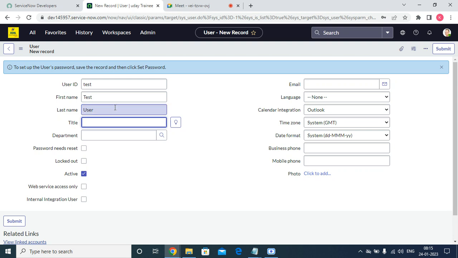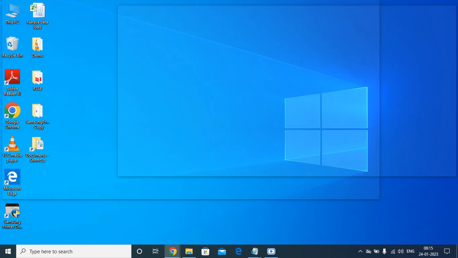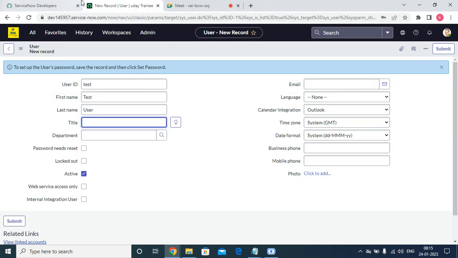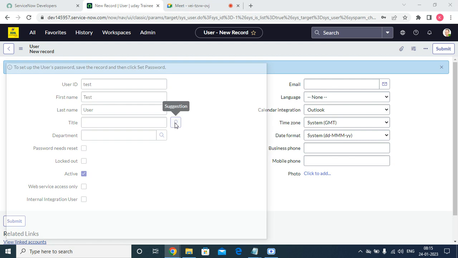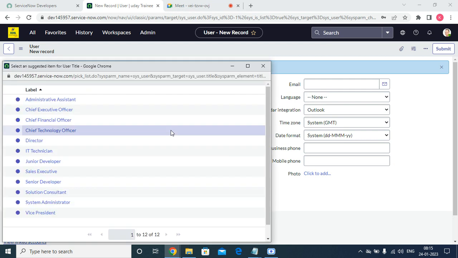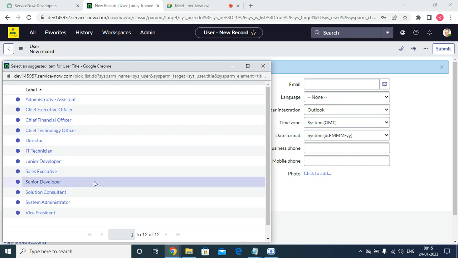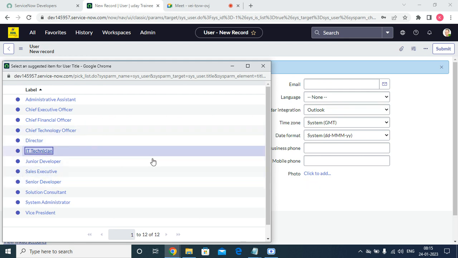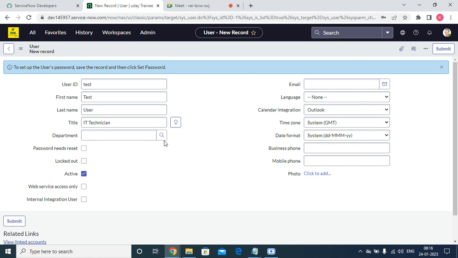First name, last name. We will give it as per our requirement. That means the user's first name, last name, and title, which is nothing but what the title of the user is. I'm just giving it as IT technician.